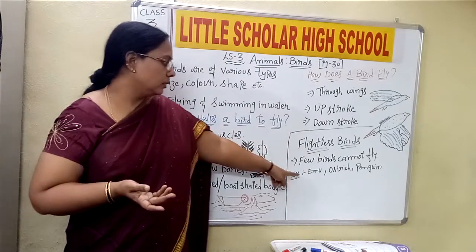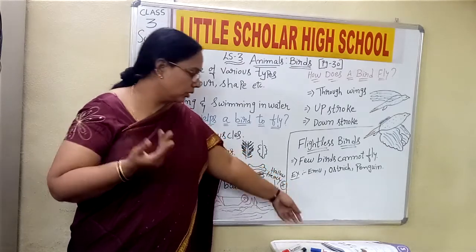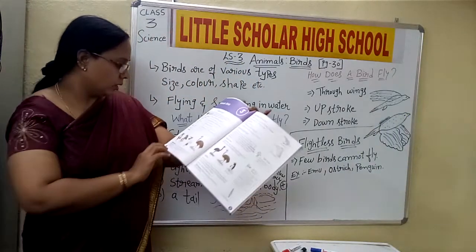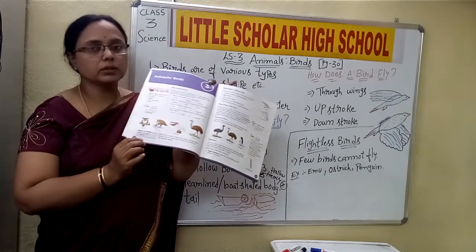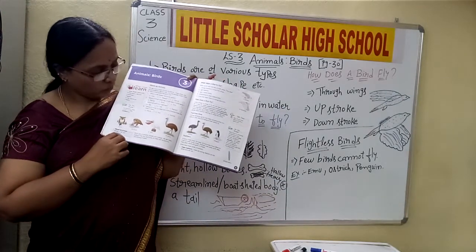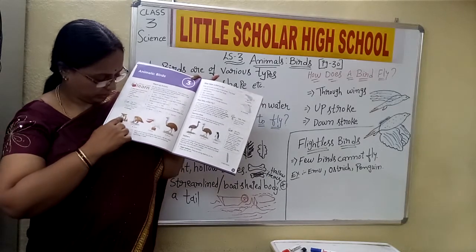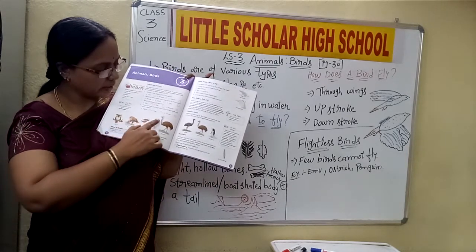And there are few birds which cannot move. They are just on the ground. Now please come to page number 30 in your textbook, children. When you come to page number 30 in your textbook, you can see the birds have different kinds of beaks here.